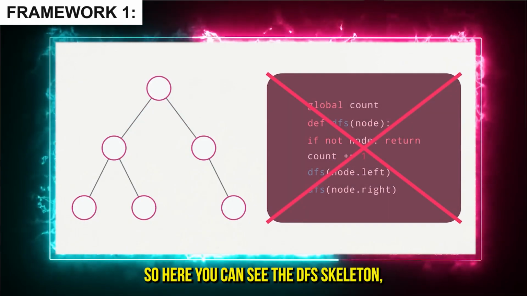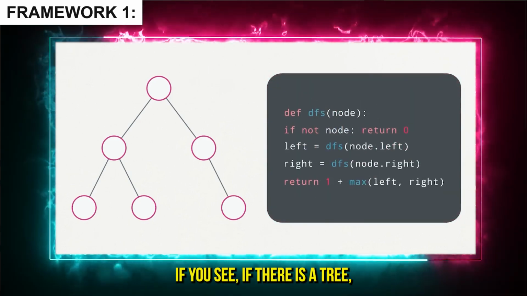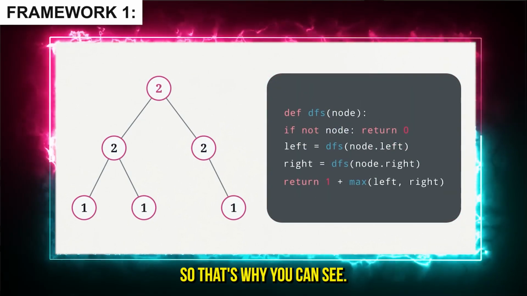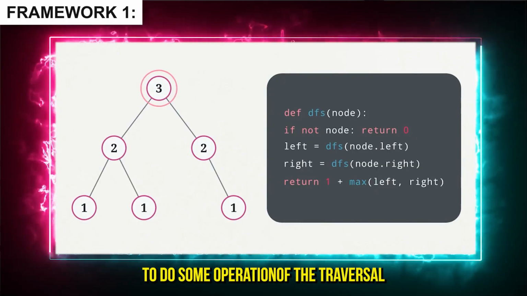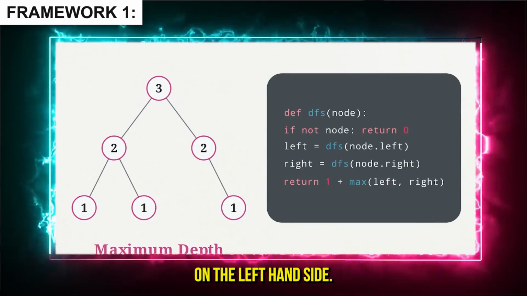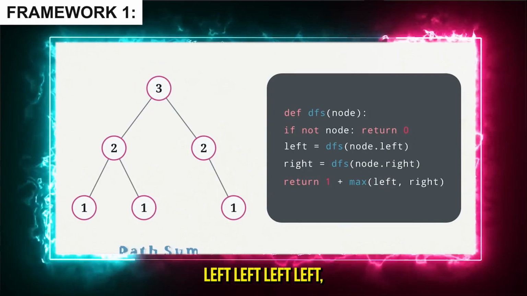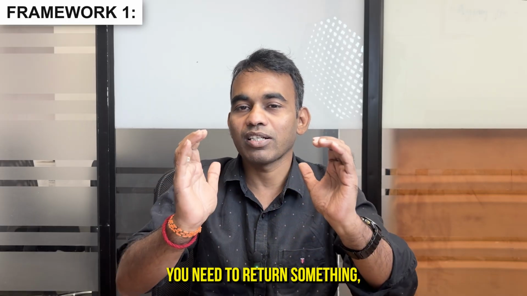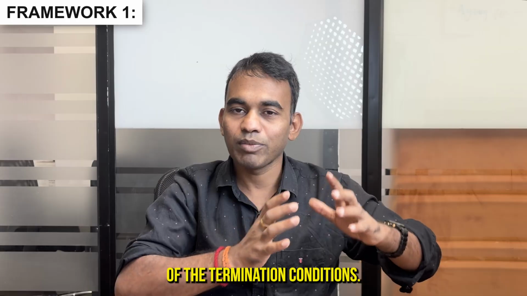Here you can see the DFS skeleton. Most of the time you will get a binary tree, so you need to do some operation or traversal on the left hand side, and once that is done, you go for the right hand side. Ultimately, at the end, you need to return something when you reach any of the termination conditions.